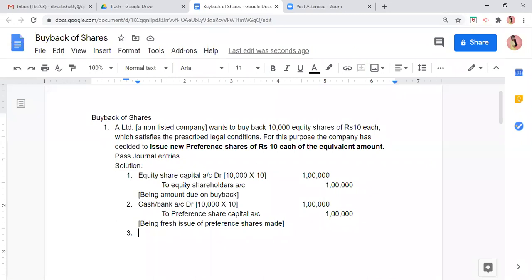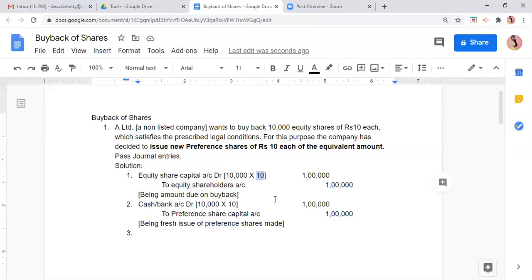We will be creating CRR for only the face value. Premium we write off. We have already done this similar kind of chapter. This is a revision kind of thing for you all.